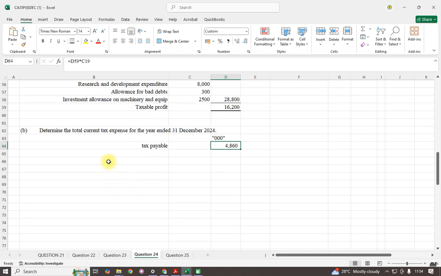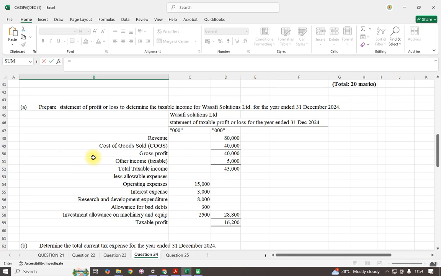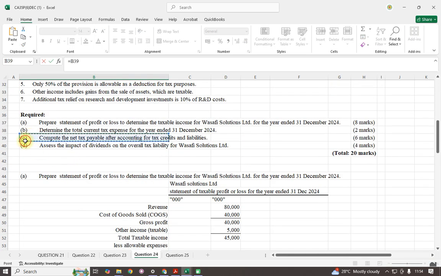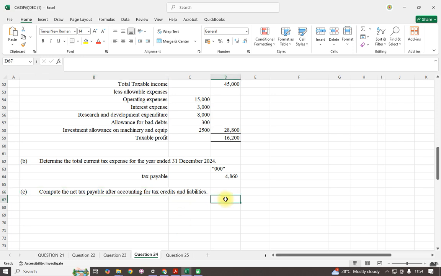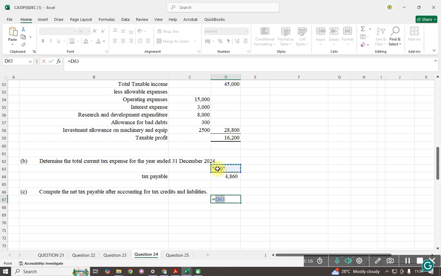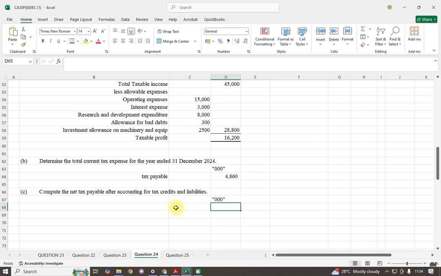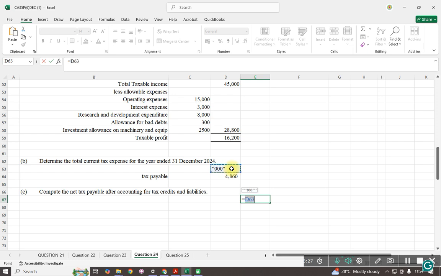Then number C is where we need to compute under part C the net tax payable after accounting for tax credit and liabilities. Here we shall account for that. Shillings in thousand.